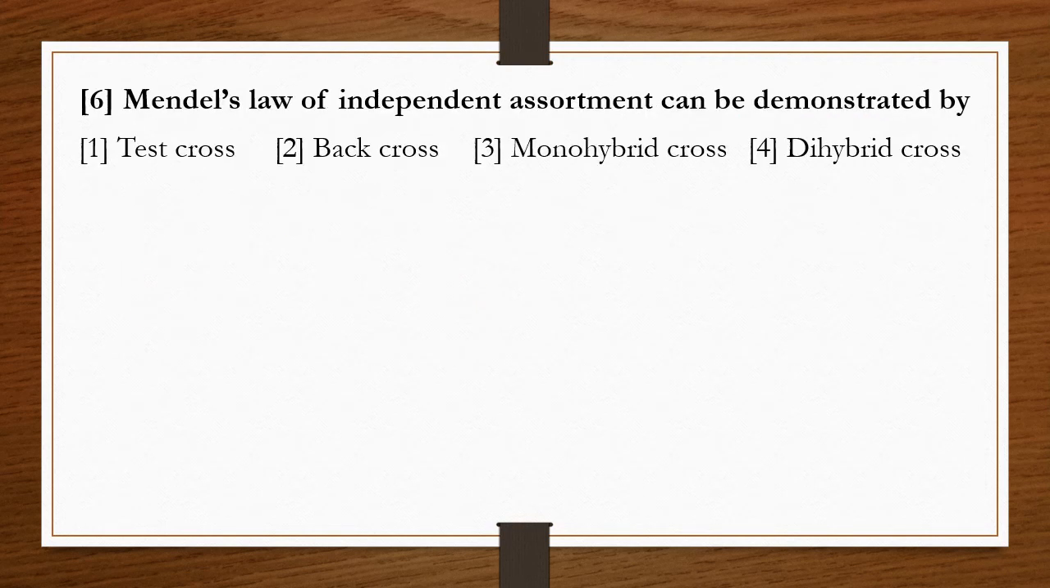Question number 6. Mendel's law of independent assortment can be demonstrated by: 1. Test cross, 2. Back cross, 3. Monohybrid cross, 4. Dihybrid cross. Mendel's law of independent assortment is always demonstrated by using a dihybrid cross. The correct option is 4. And monohybrid cross is used to explain the law of segregation.